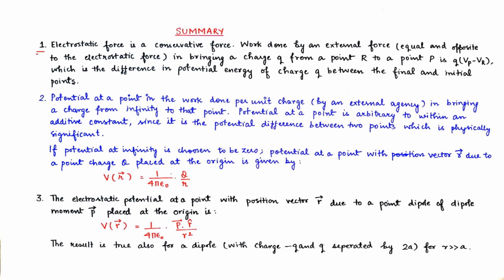Point number 1 over here. Electrostatic force is a conservative force, work done by an external force equal and opposite to the electrostatic force in bringing a charge Q from the point R to point P is Q into Vp minus Vr, which is the difference in potential energy of the charge Q between the final and initial points. So in this statement we have defined the potential of our points.